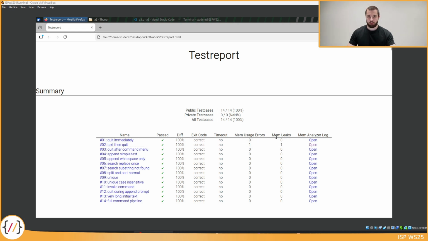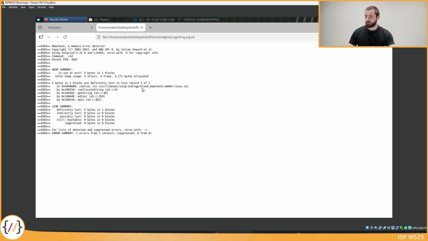Maybe those sections were not really a problem for A2 and A1, but for A3 this might really be something that you need to look into. So even if you have 100% diff for a test case, if there are mem usage errors or mem leaks, this test case will not give you full points. So whenever you have anything other than 0 here, just open the memory analyzer log and read whatever is here. This is the output generated by a program called Valgrind. And Valgrind lets you know if, for example, you read from or write to a memory chunk that no longer exists or maybe never even existed in the first place.